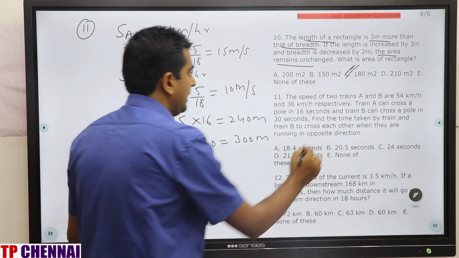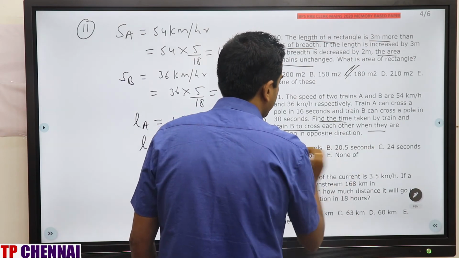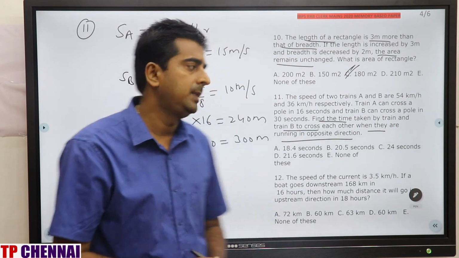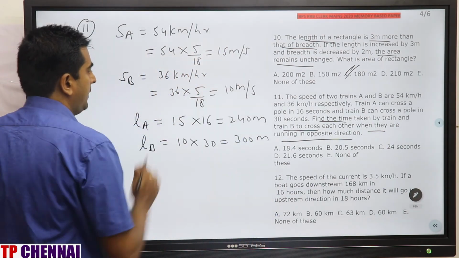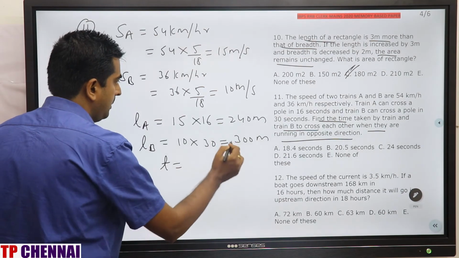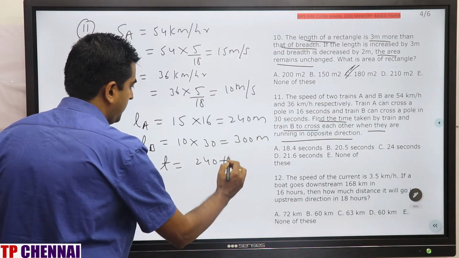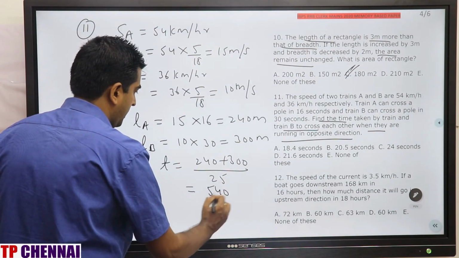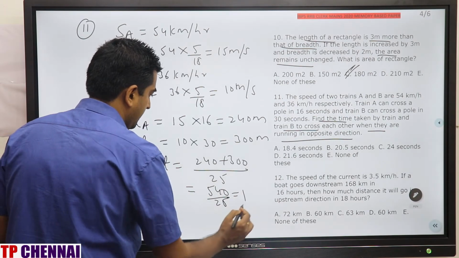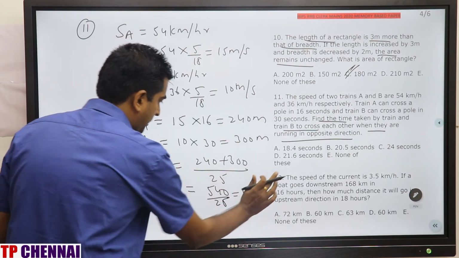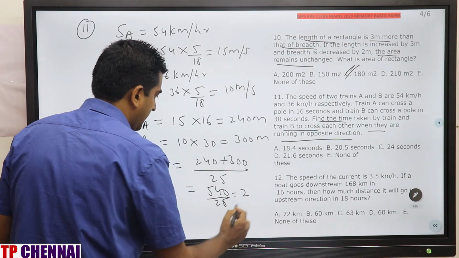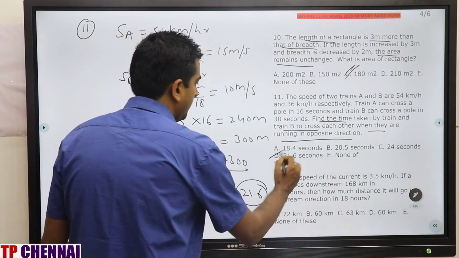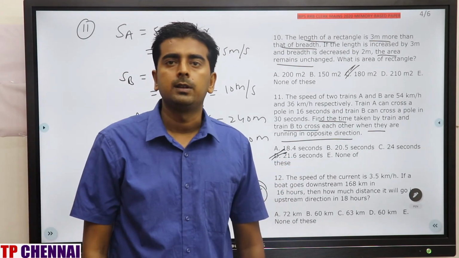Find the time taken by train A and B to cross each other when they are moving in opposite direction. Whenever two trains are running in opposite direction, what will be the relative speed? Sum of the speeds, which is 25. So time is equal to length of train A and B, 240 plus 300 divided by 25. 540 by 25. What is the answer? 25 ones are 25, twos are 50, 21.6 seconds, which is nothing but the fourth option. Clear?